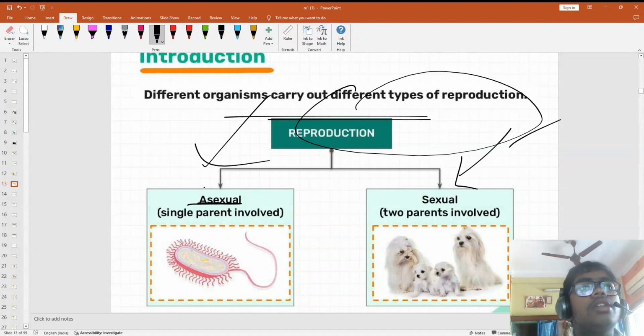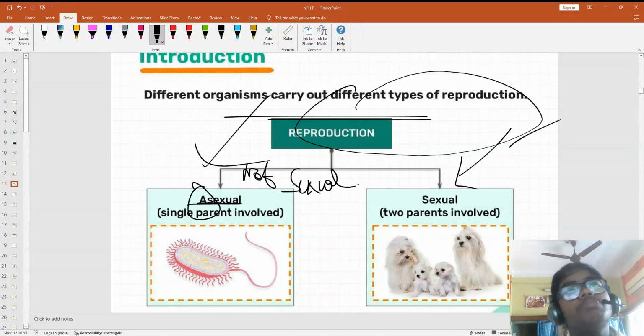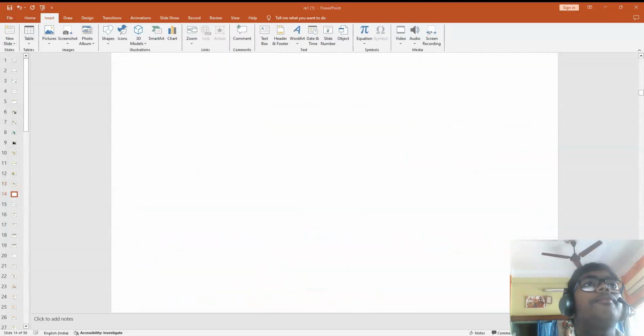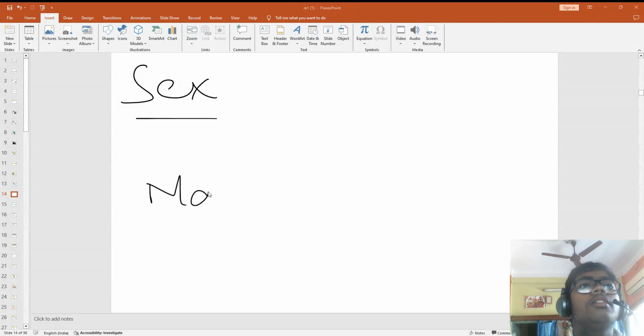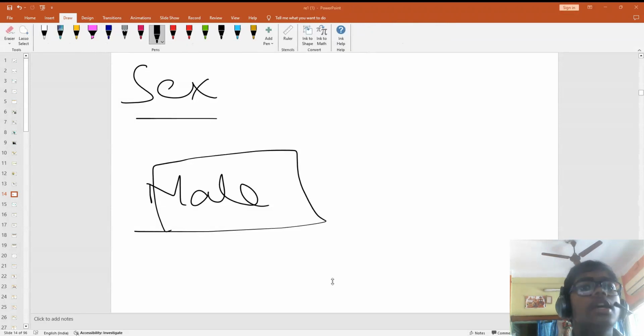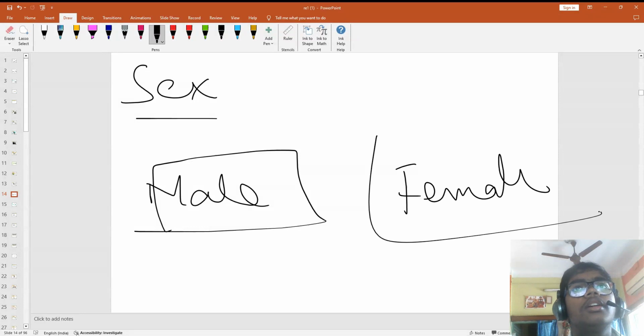In asexual, A means not sexual. So first, before knowing asexual, let us know about sexual. What happens in sexual reproduction? In this process, one male partner is there, and one female partner is there.